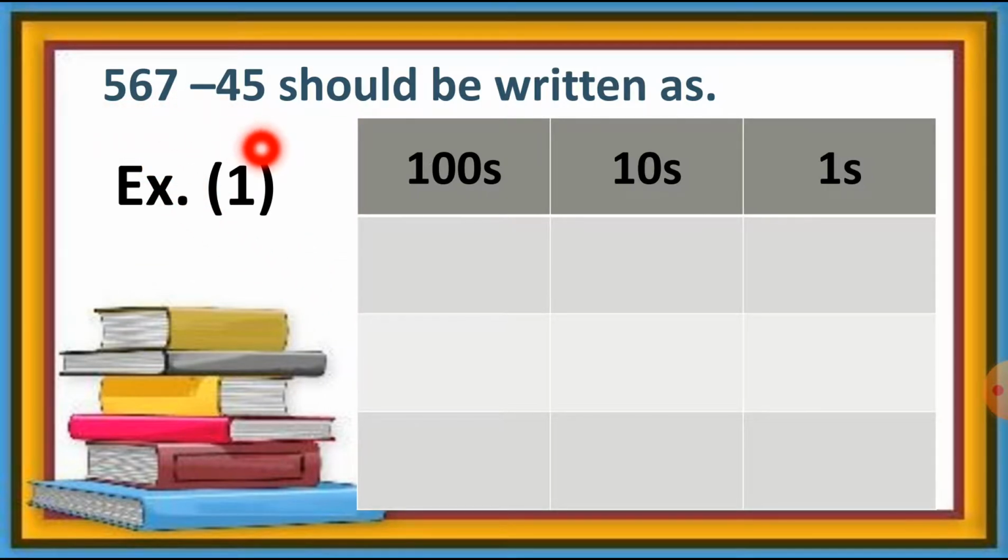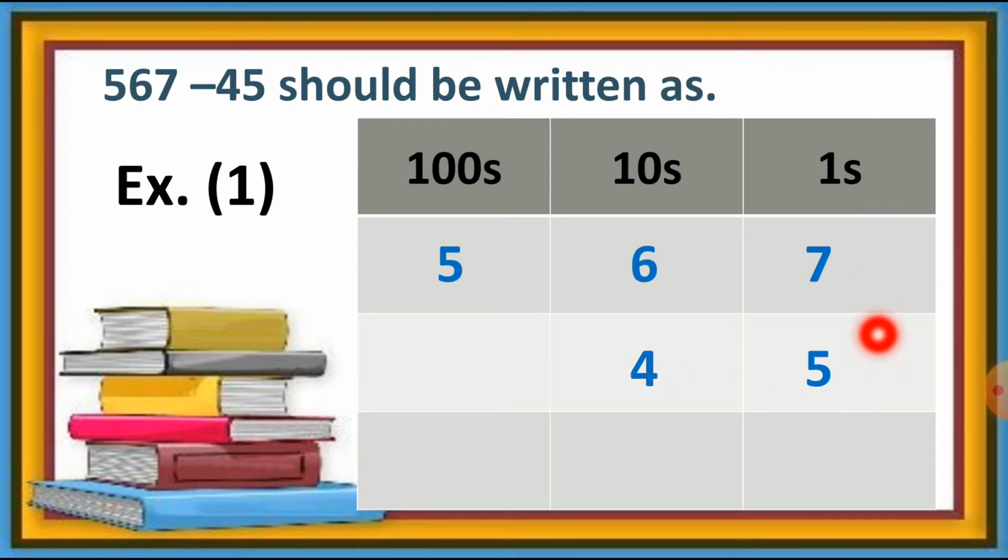567 minus 45 should be written as. So let's take this 567 number first. So 7 is at the ones column this way. 6 will come at the tens column and 5 will come at the hundreds column. So this number 567 is arranged. Then put this minus sign. Then let's take 45 number. So this 5 will come at the ones place and 4 will come at the tens place. So these numbers are arranged here in table form according to their place value.